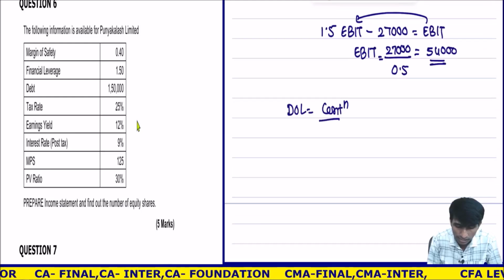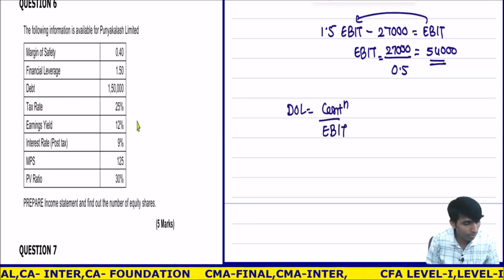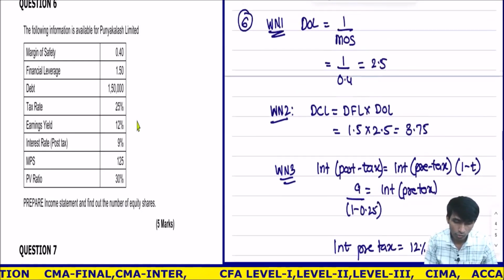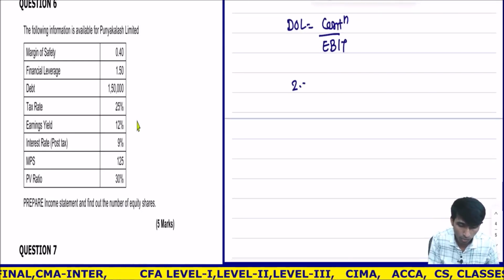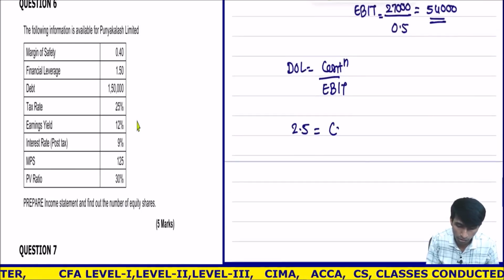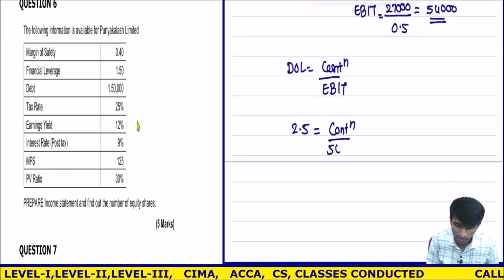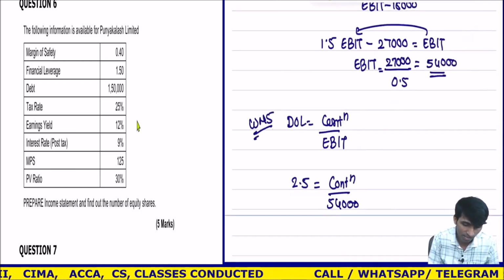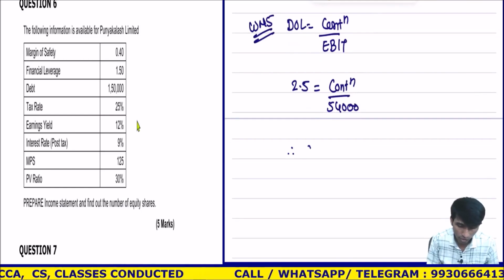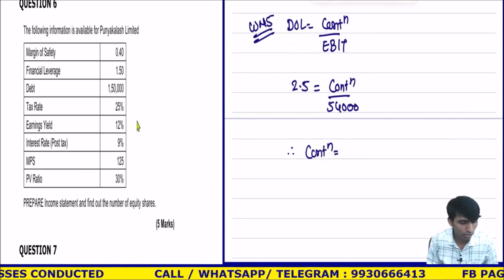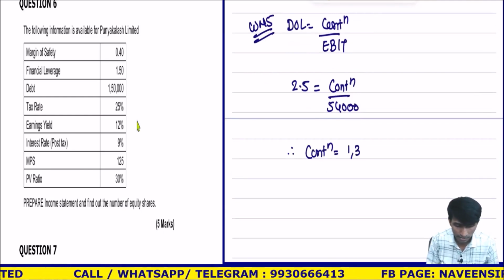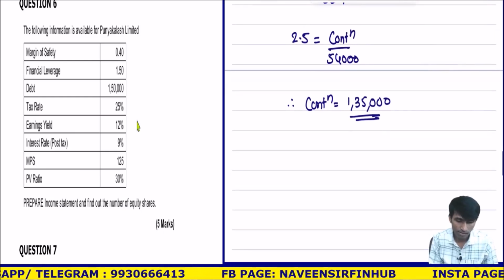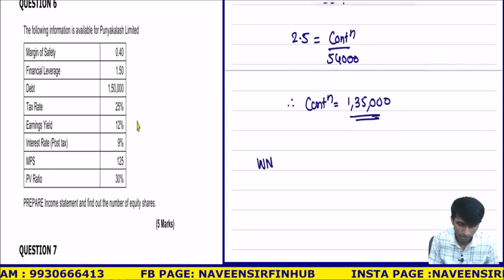DOL is there, so I can calculate contribution. EBIT. DOL was how much? Operating leverage 2.5 I think. Correct? 2.5. I have calculated DOL 2.5. I don't know contribution, but I know EBIT. How much? 54,000. Right? Working note number 5. So I can calculate contribution is equal to 54,000 into 2.5. 1,35,000. Okay. Working note number 6.